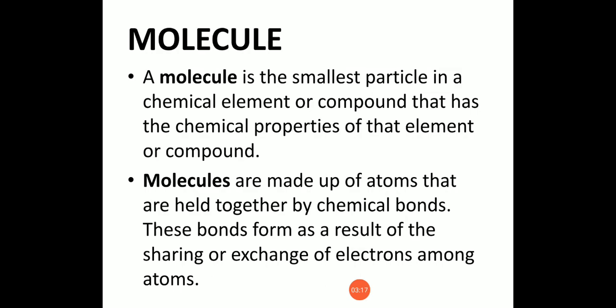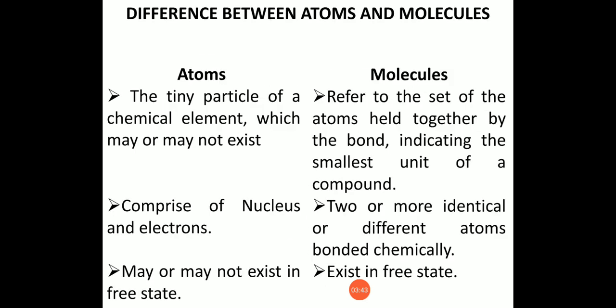An atom does not have independent existence, and it does not have the properties of that particular matter. If you take the example of water, the atom of water does not have any property of the matter water. That means water is a matter, and the constituent atom does not have that property. Clear? So let us see what the differences between atoms and molecules are.